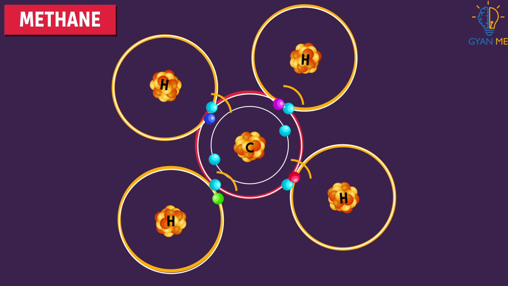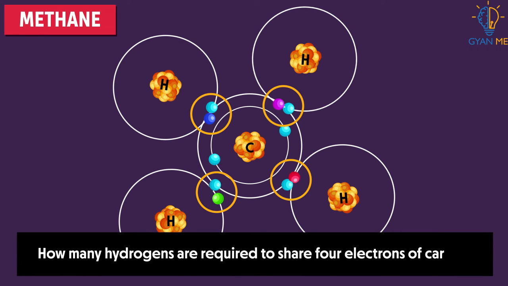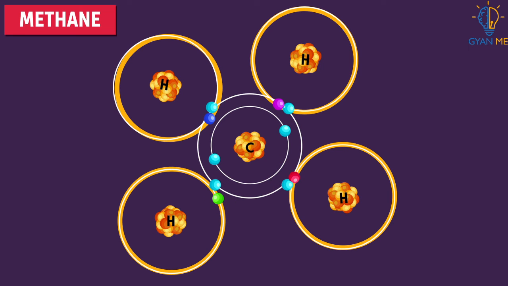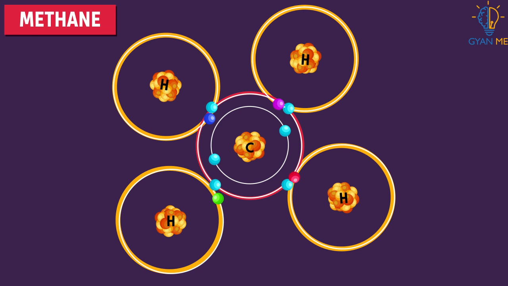Here, this carbon shares its 1 electron with 1 electron of hydrogen. So, how many hydrogens are required to share 4 electrons of carbon? Yes, 4. Isn't it amazing that one carbon atom shares its 4 electrons with 4 different hydrogen atoms?